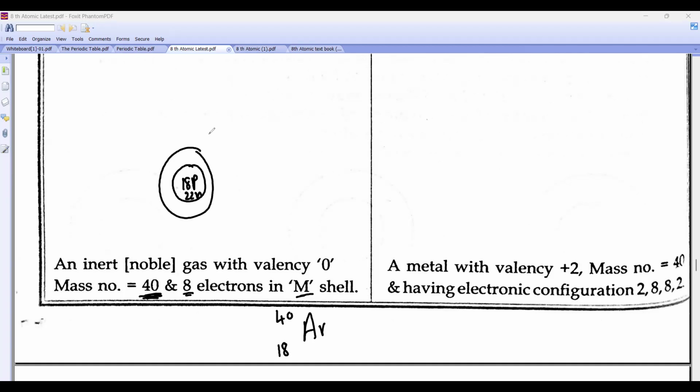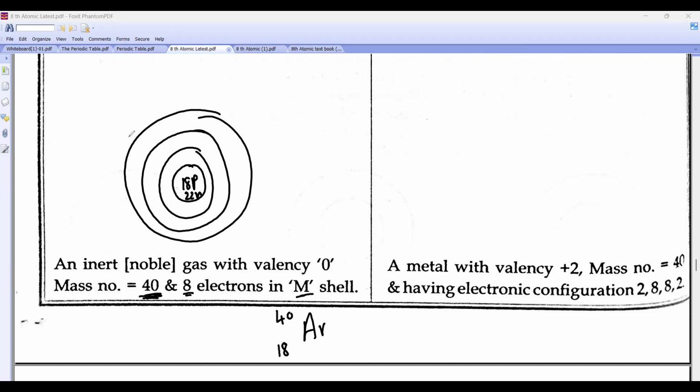First shell K, L, and then this is your M. How many electrons are there in the first shell? 2. Here, how many are there? 1, 2, 3, 4, 5, 6, 7, 8. Then, beta, here 1, 2, 3, 4, 5, 6, 7, 8. Got it? So you will be able to do this. This is 2, 8, 8, 2. What is it, beta? Calcium.